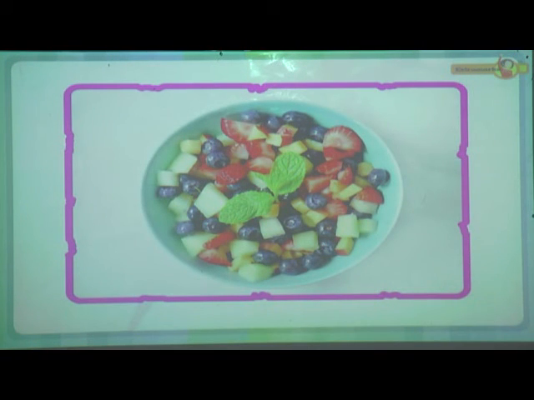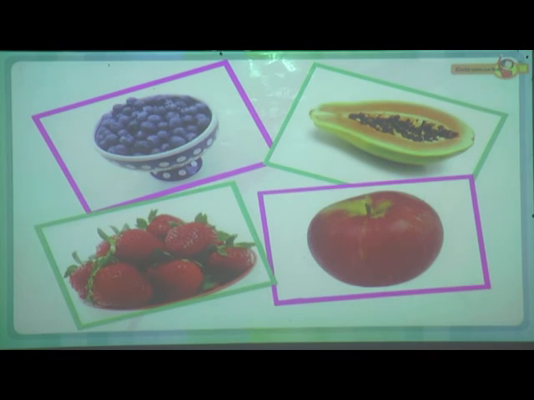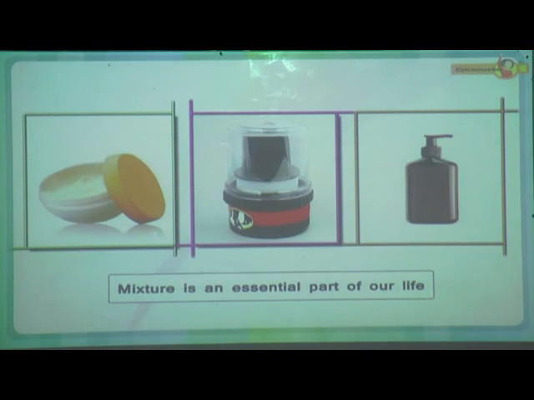For example, take a look at this fruit salad. Different fruits mixed together to form this mixture are its components. Mixture is an essential part of our life.